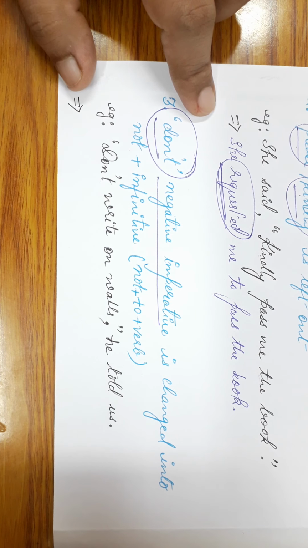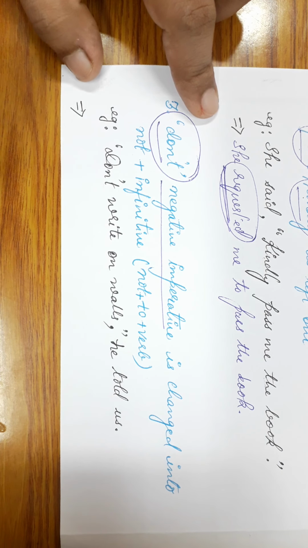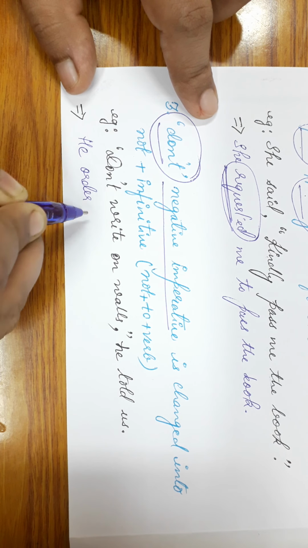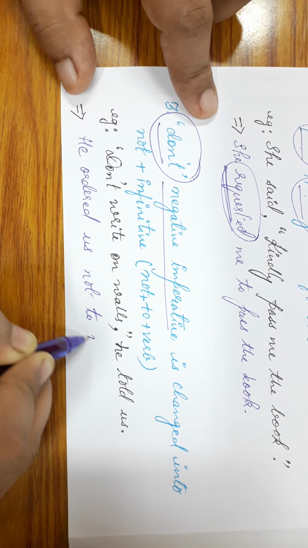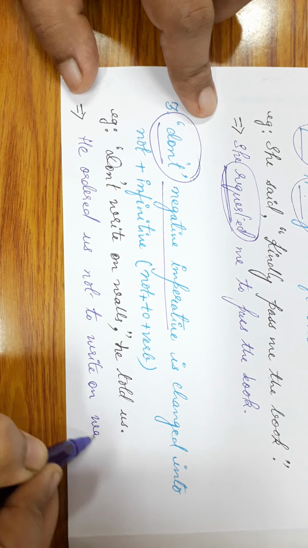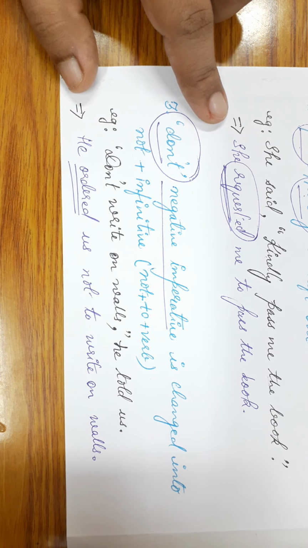Or the speaker wants somebody not to do something which the speaker has said. Now, in such conditions, how are the changes to be made? It's very simple. It will become, he ordered us not to write on walls. Now, how have I got this word or verb "ordered"?